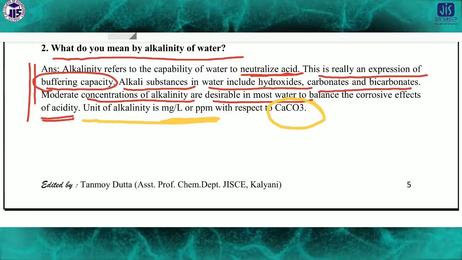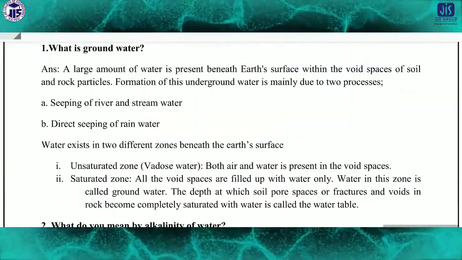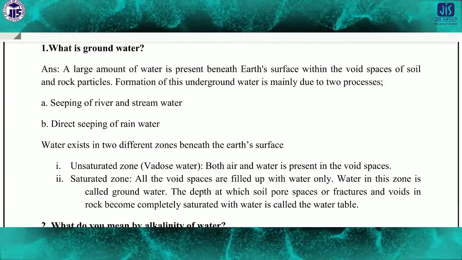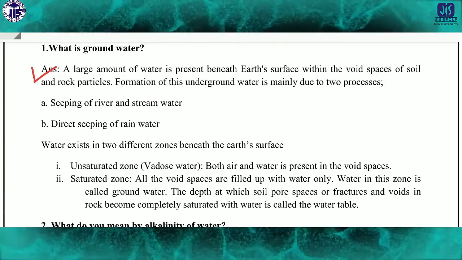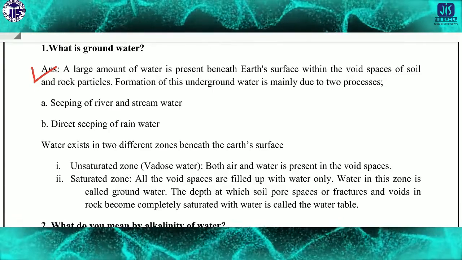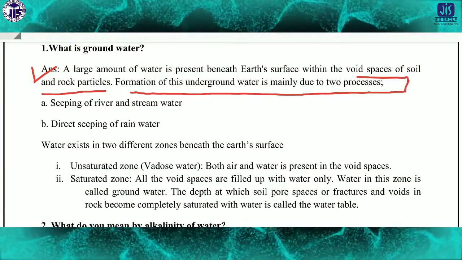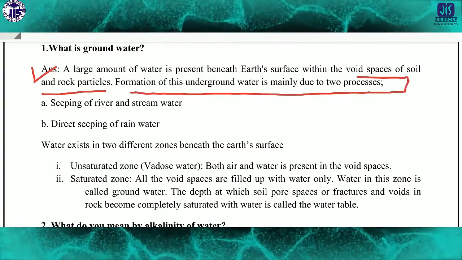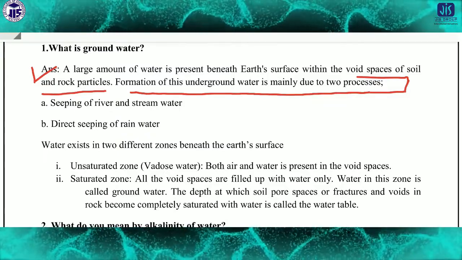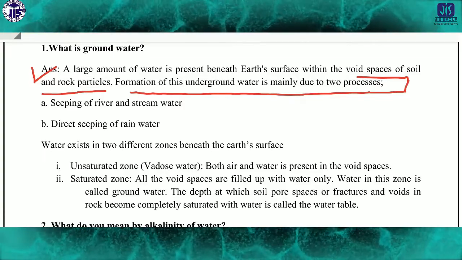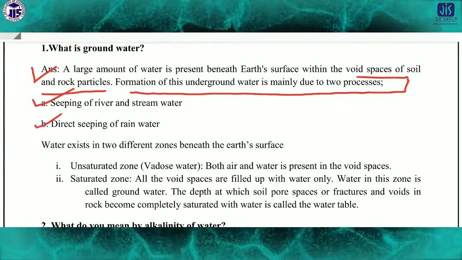Now come to another question. First of all, what is groundwater? We already discussed it. A large amount of water present beneath the earth surface within the void spaces of soil and rock particles. Formation of this underground water is mainly due to two processes: seepage of stream water, and direct seepage of rain water.